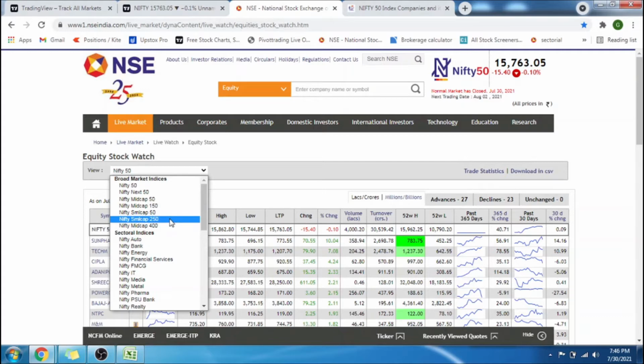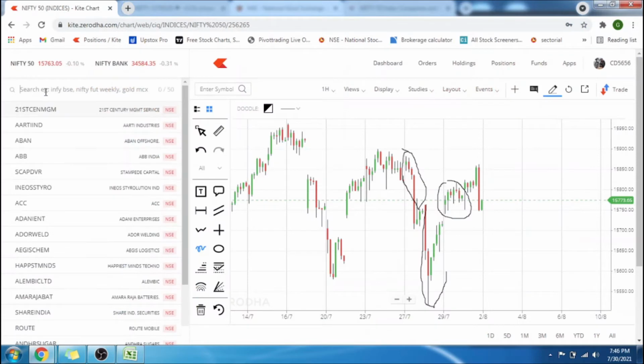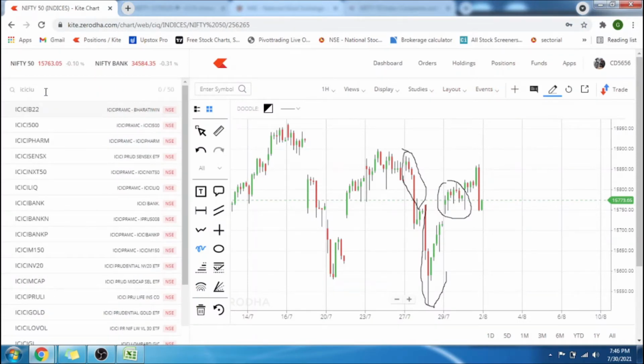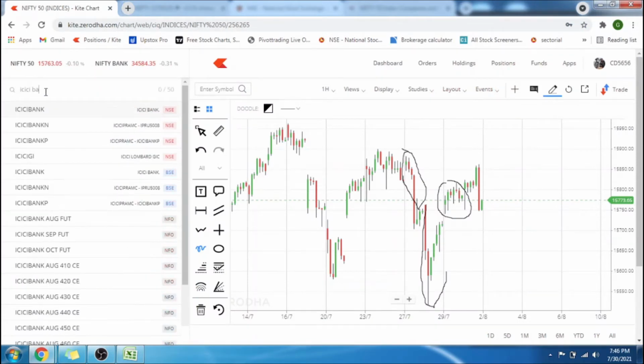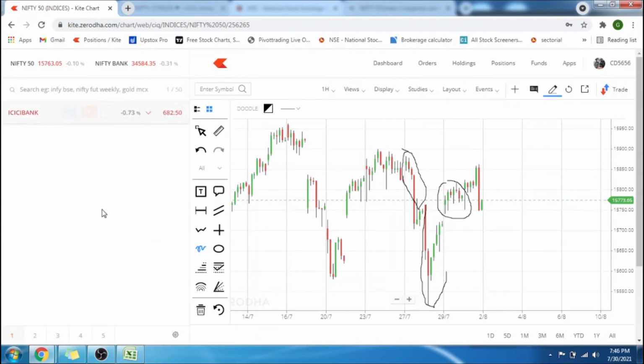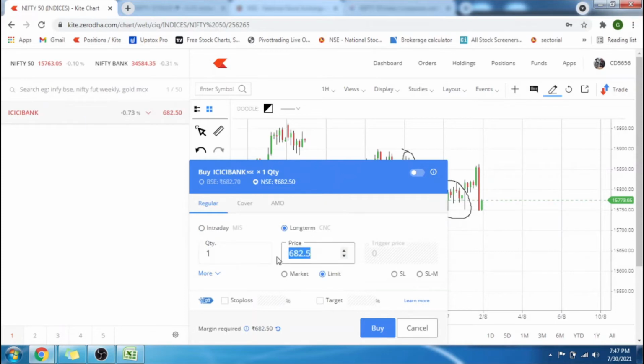Let's start with futures. Futures is a derivative of a stock, which means if a stock has 100 rupees as the current market price, then the future will trade around 101 to 103 depending upon the buyers and the sellers. Let me show you in the trading platform. We will take the example of ICICI Bank. ICICI Bank is currently trading at 682 rupees 50 paise. So one share of ICICI Bank is 682.50.